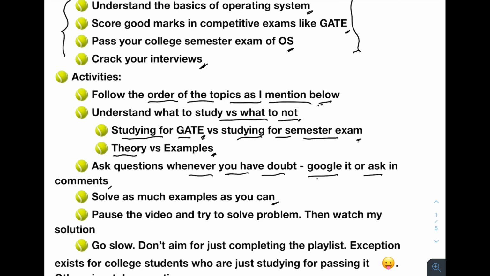Just understanding, okay, this is this algorithm, just understanding the theory. But if you are not solving the problems, sometimes you will not understand the concept itself, right?